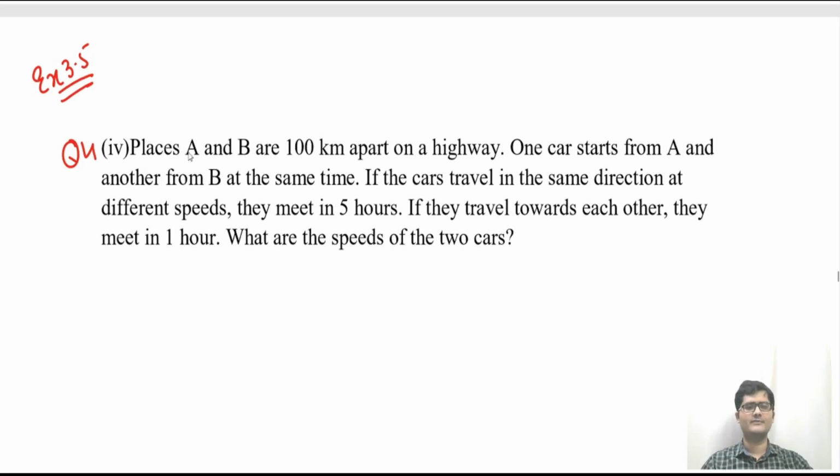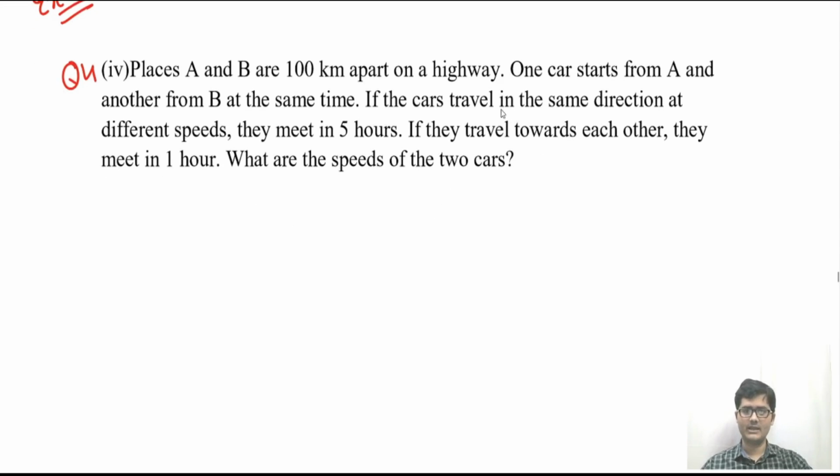The fourth question. Places A and B are 100 km apart on a highway. A car starts from A and another car starts from B at the same time. If the cars travel in the same direction at different speeds, they meet in 5 hours, and if they travel towards each other, they meet in 1 hour. What are the speeds of the two cars?